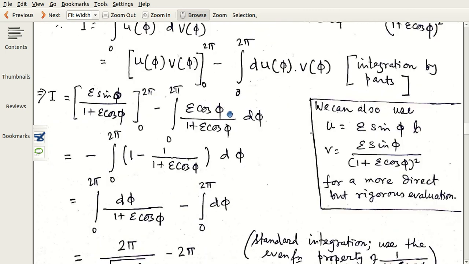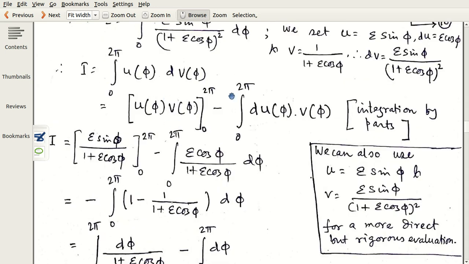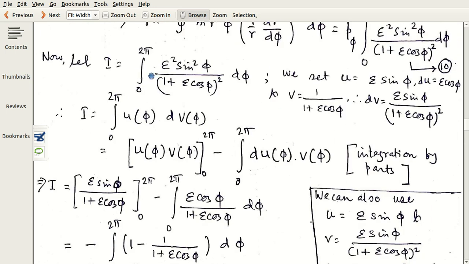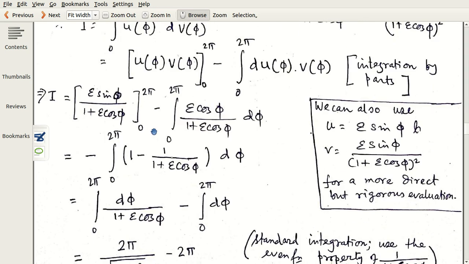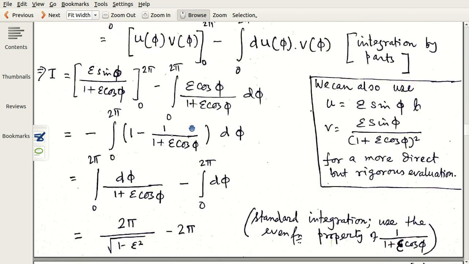ultimately you will see that I just tell you one integration will come, which is e square sin square phi by 1 plus e cos phi whole square. You can try to evaluate it in many ways. I have done it in one way, and you will need to use integration by parts, and that also you can do in many ways.